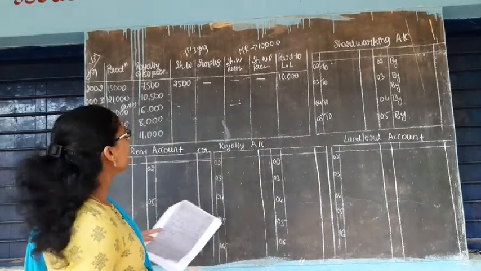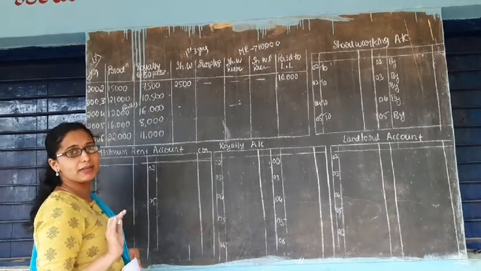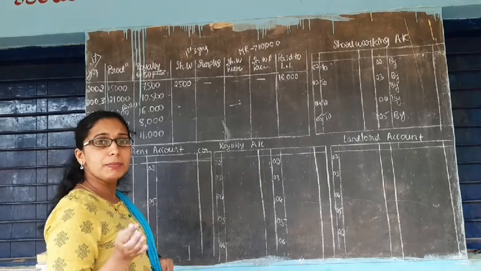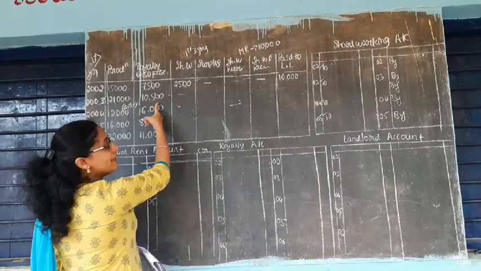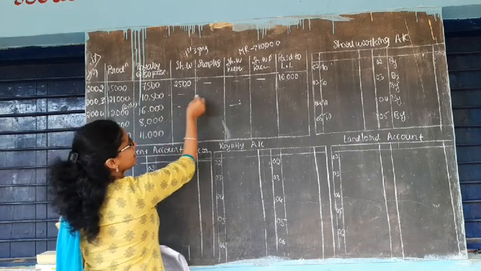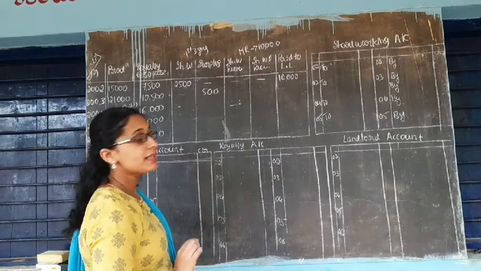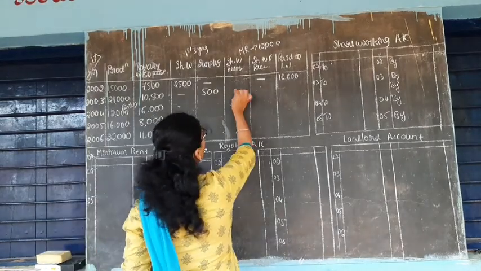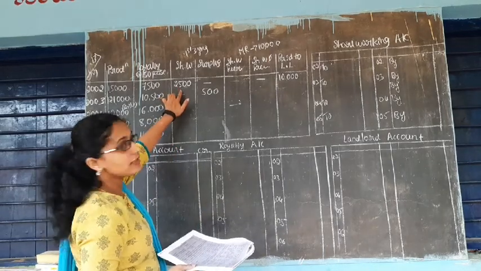Now next, 10,500 rupees is the royalty available. 10,000 is the minimum rent you have to pay. Therefore, here it is excess than the minimum rent. Excess of how much? 500 rupees. So this is the surplus. So now you can recoup the short working of 2002.